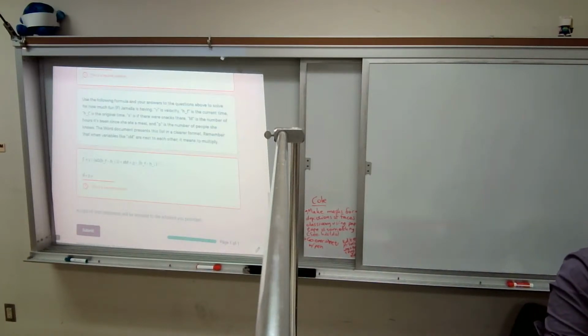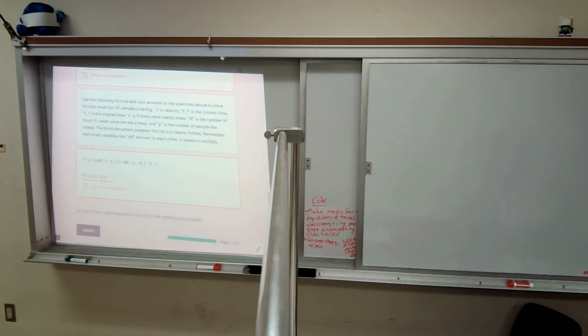Did anybody do this whole formula and get a good answer for it? 1.25 is what you should get. Let's see if I can do it real quick, even though we're about out of time. S next to M, so S, there were snacks, so S is 1. M is the number of hours since you ate a meal, so that's 1.5. 1 times 1.5 is just 1.5.